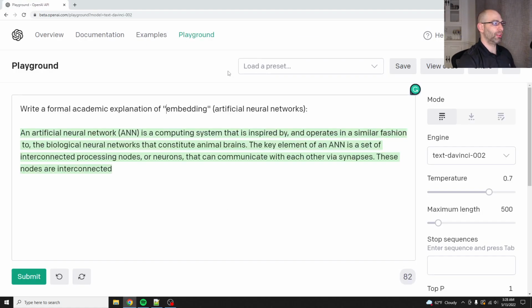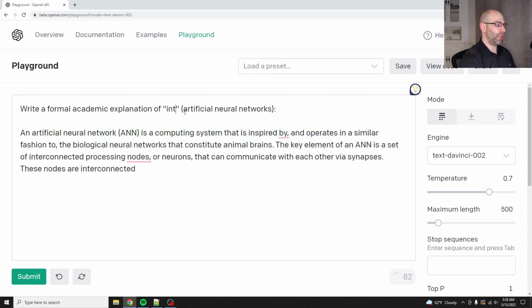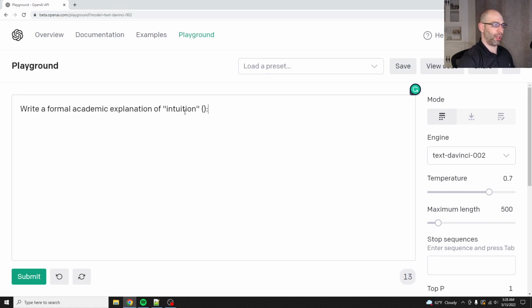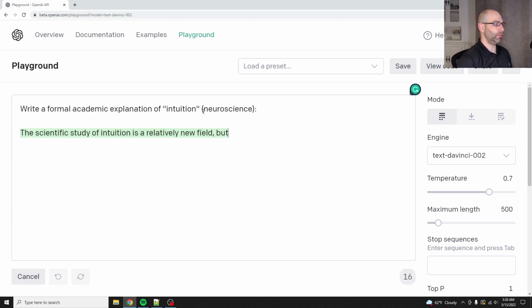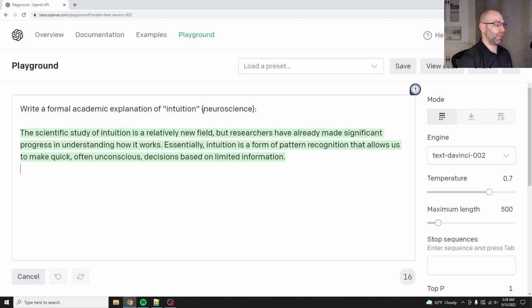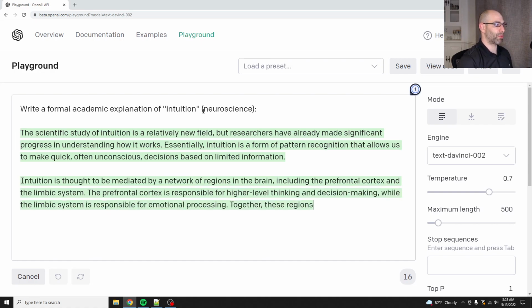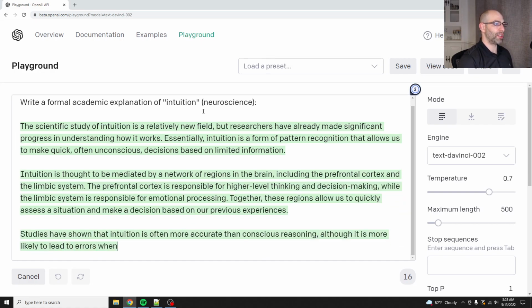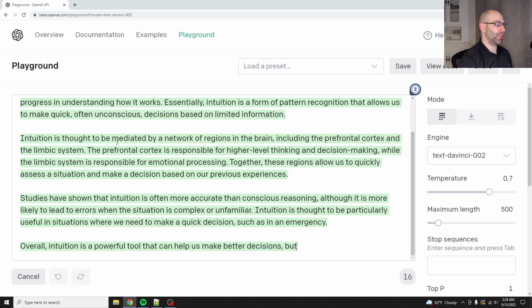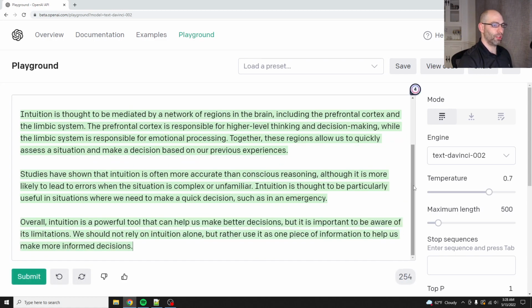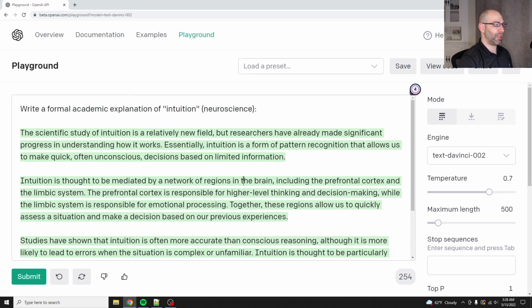Intuition. Yeah, let's do that. Intuition is like a combination of recall and processing at once. So let's say intuition in neuroscience. The scientific study of intuition is a relatively new field, but researchers have already made significant progress in understanding how it works. Essentially, intuition is a form of pattern recognition that allows us to make quick, often unconscious decisions based on limited information. Yes, so remember recall.